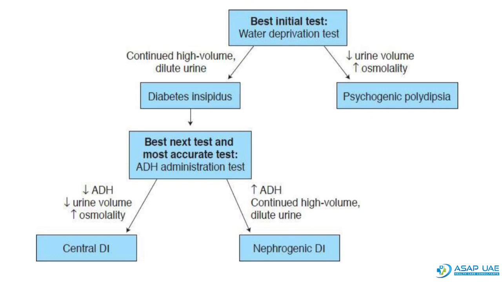In patients with diabetes insipidus, there is continued high volume and dilute urine because the pathology here is deficiency of ADH, or the ADH is not acting on the kidney. So our next step is to administer ADH and check whether the kidneys are responding to it or not. So when we give ADH from outside, if the urine volume decreases and urine osmolality increases, it is a case of central DI. While if there is continued high volume dilute urine, it is a case of nephrogenic diabetes insipidus.